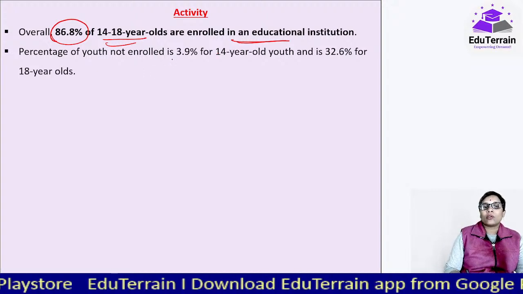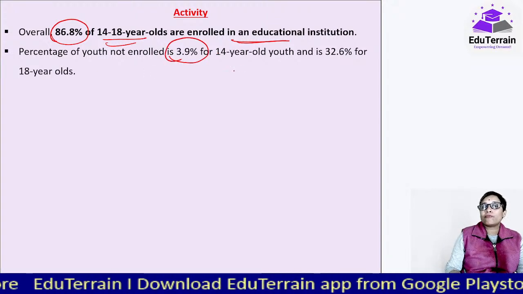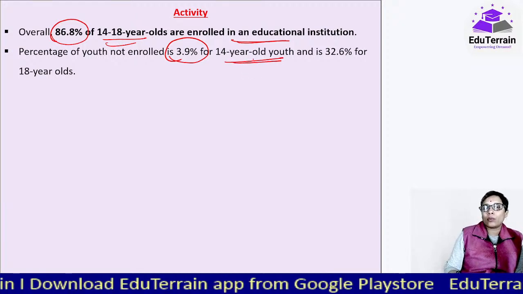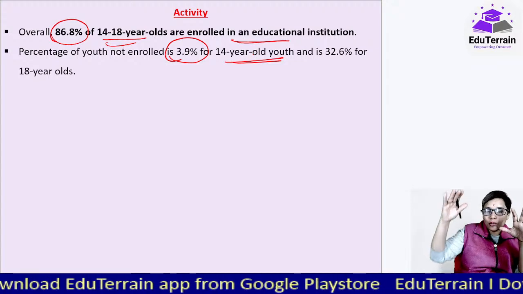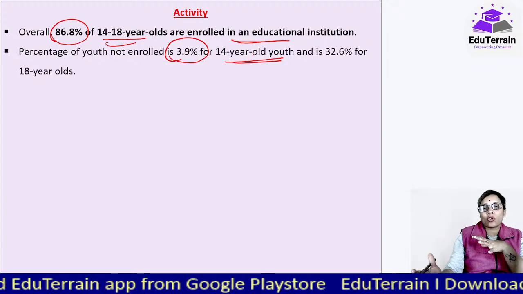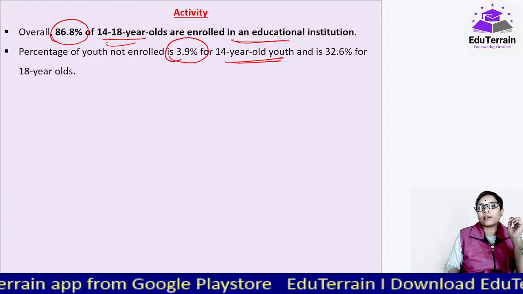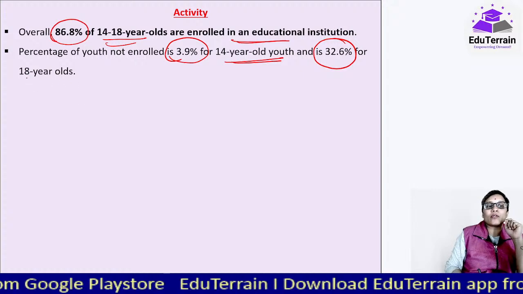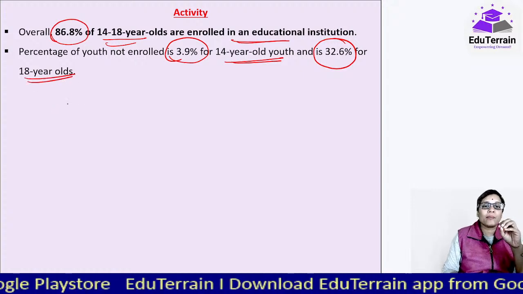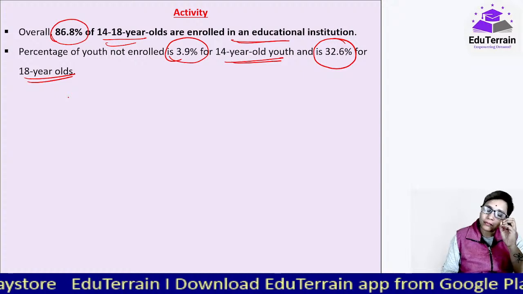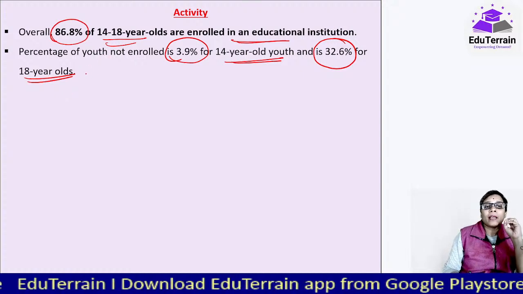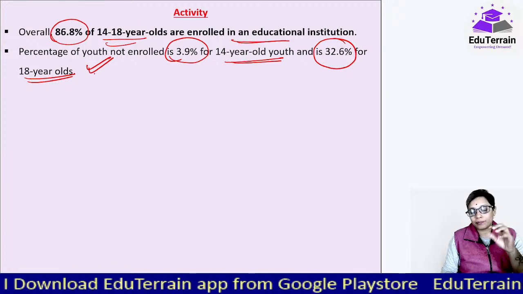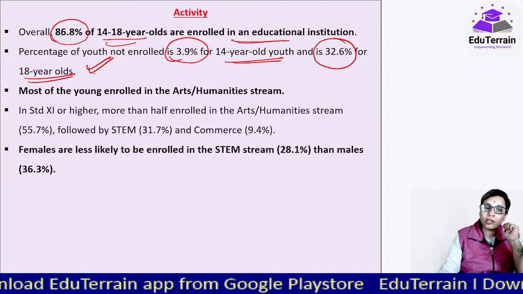Percentage of youth not enrolled is 3.9% for 14-year-old youth. That is, as they are growing older, the enrollment dropped. It means either they are stopping their education at 10th or 12th. And the percentage of youth not enrolled is 32.6% for 18-year-olds. So at least, what does this data tell us? That the outcome, that is, they were able to at least complete till 10th or 12th. Okay, and enrollment is also actually good.